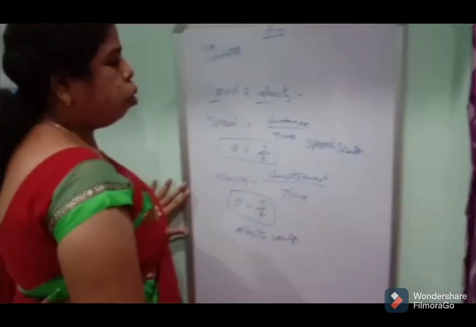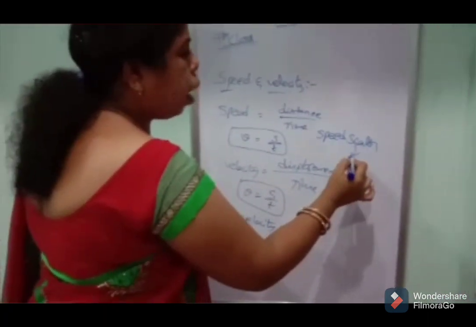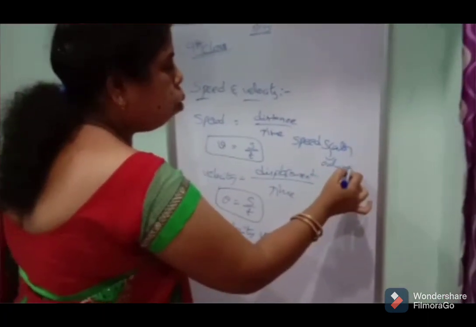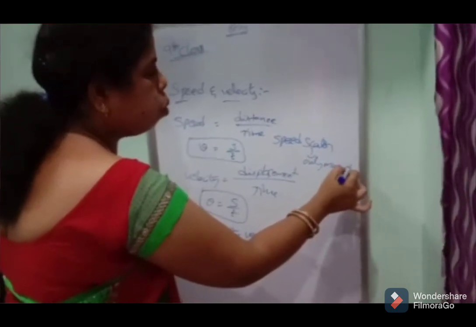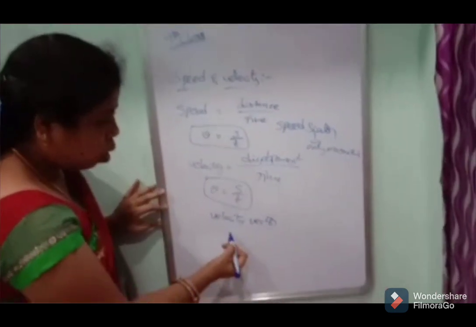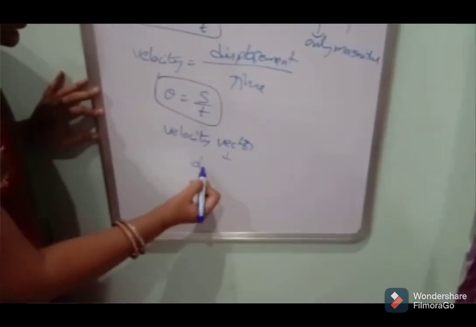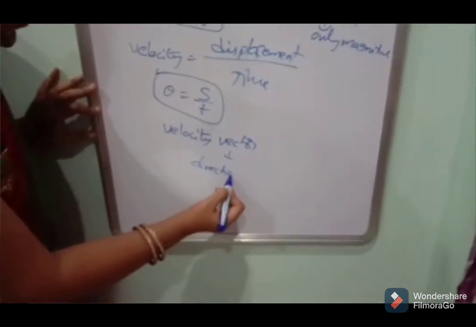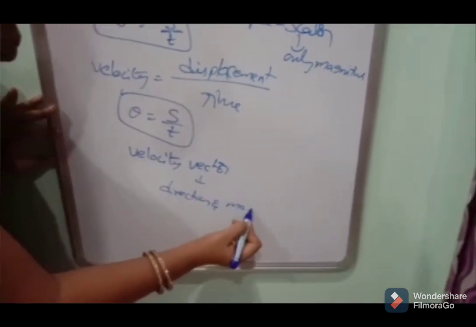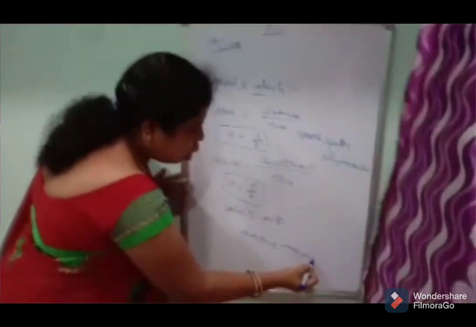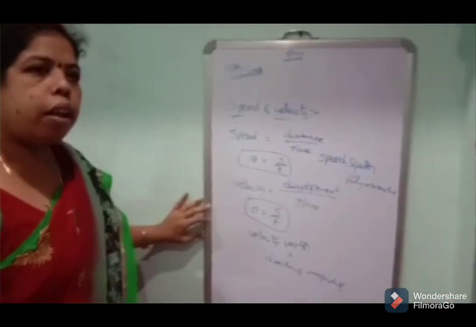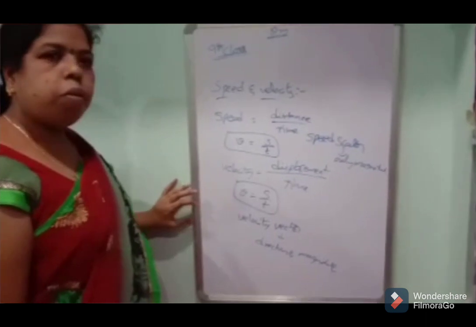Scalar means only magnitude. Vector means direction and magnitude.